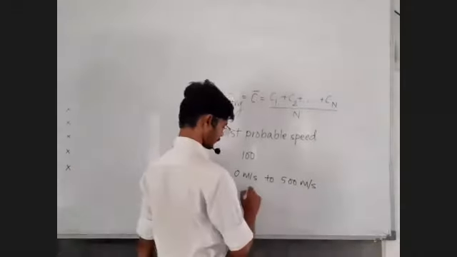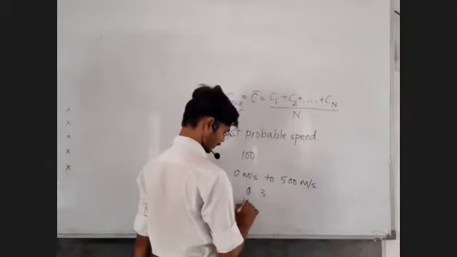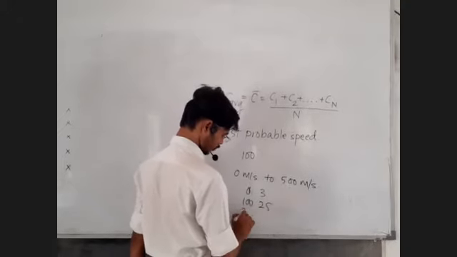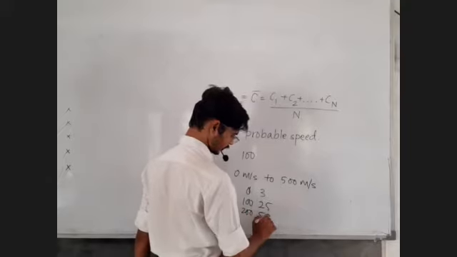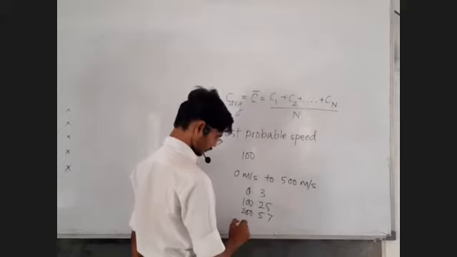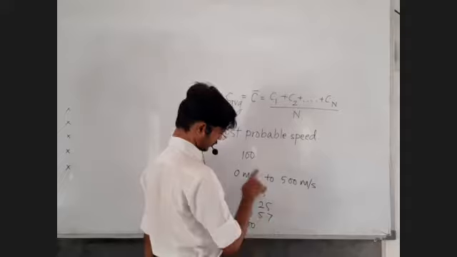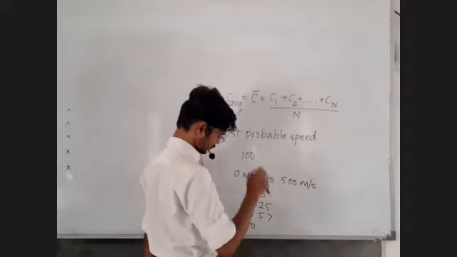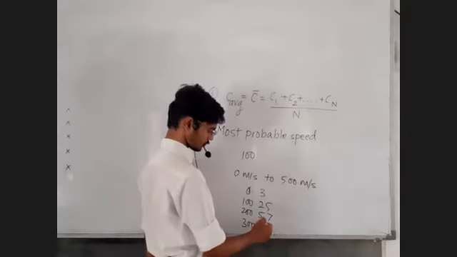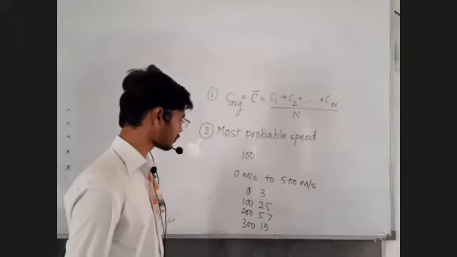For example, let's say 0 is the speed possessed by 3 molecules. 100 is the speed possessed by 25 molecules. 200 is the speed possessed by 53 molecules, or let's say 57 molecules. And 300 is the speed possessed by what is the remaining from 100? Do the calculation fast and tell me the number. What shall I write here? 5? 15? Fine. So tell me, what is the most probable speed?